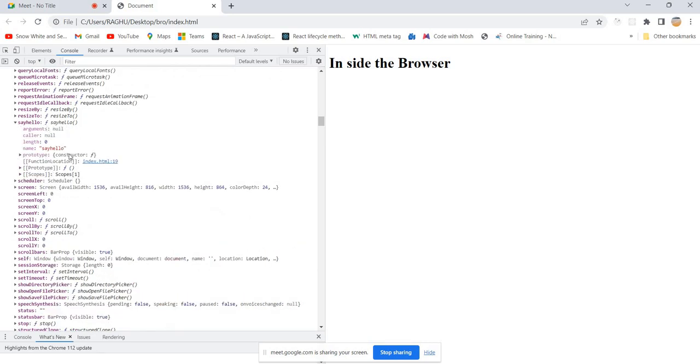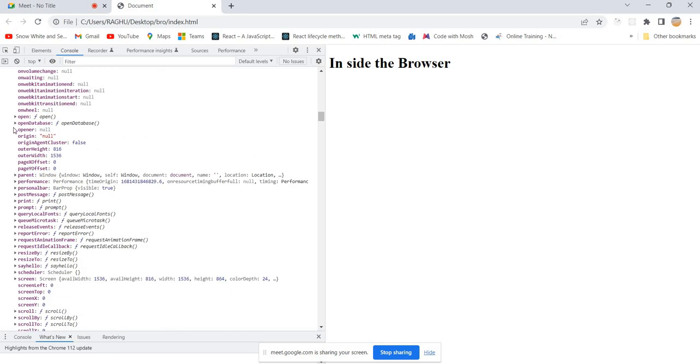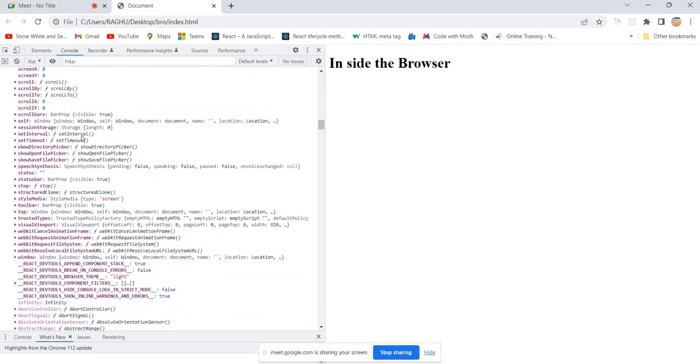It will remember our function. And if you see setTimeout, setInterval, everything is part of this window object. If you see this setInterval and setTimeout, there are a lot of things.